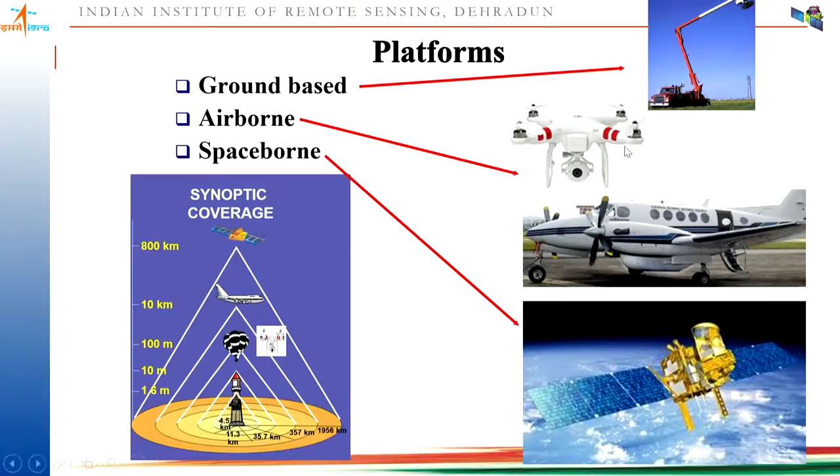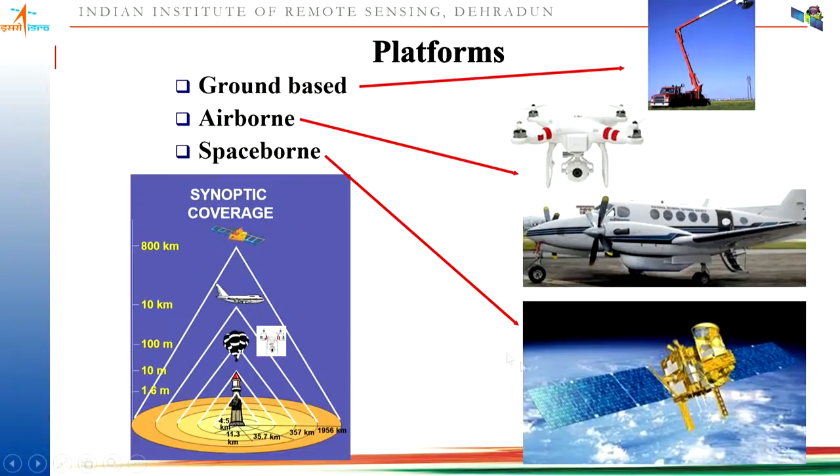And you know that drones and UAVs provide very good spatial resolution data, which I'm going to talk about later. Normally a hot air balloon or a drone flies at an altitude of 100 to 300 meters or 500 meters to capture the information.